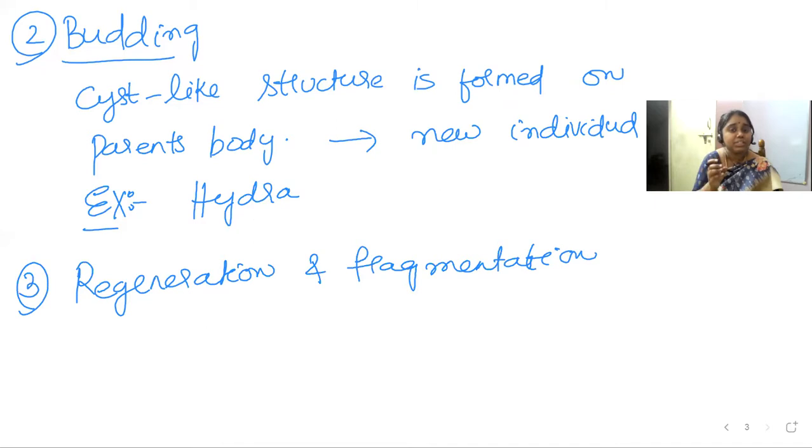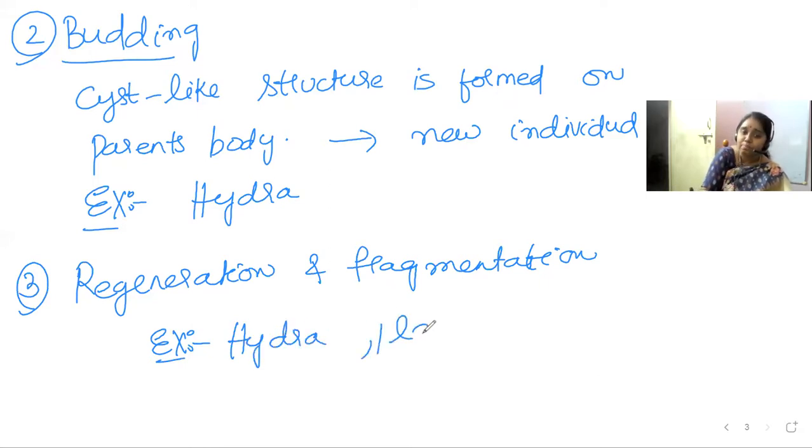Fragmentation, from the word itself, means the organism splits itself into small fragments. The best examples are hydra, which undergoes this type of reproduction, and planaria.